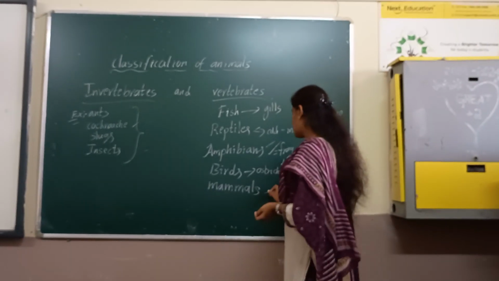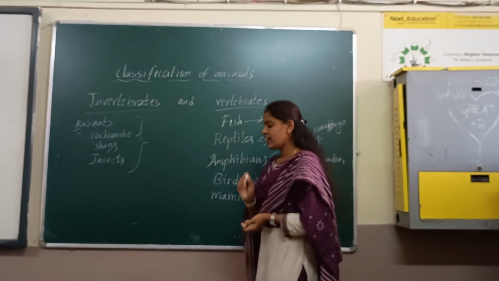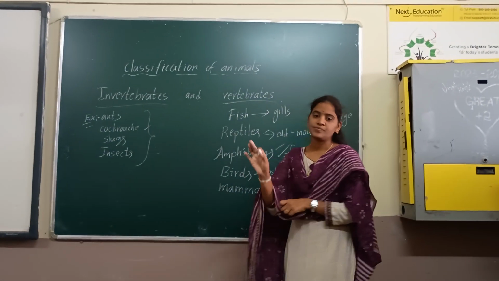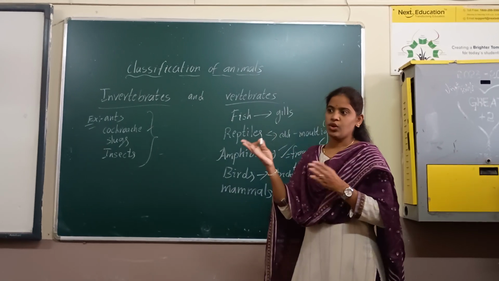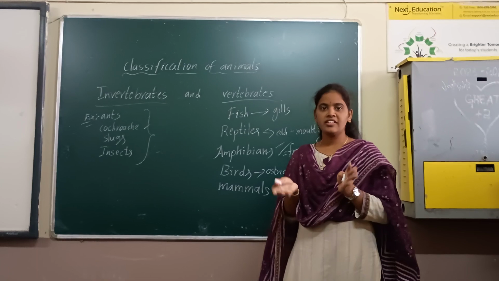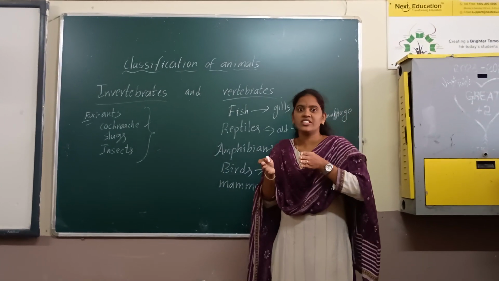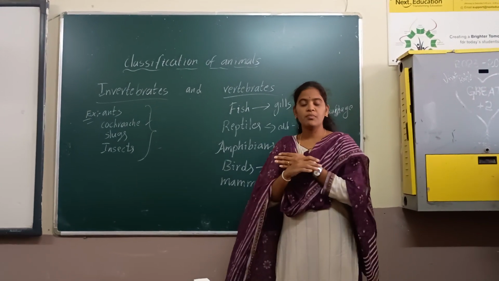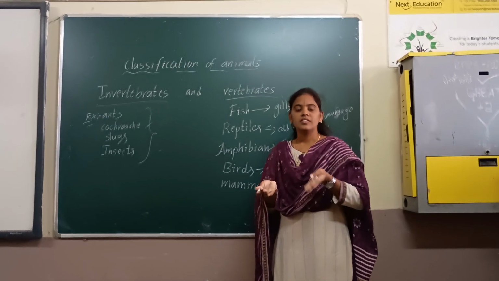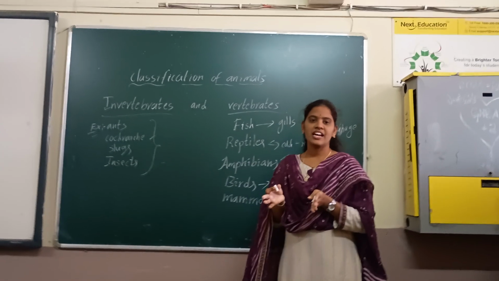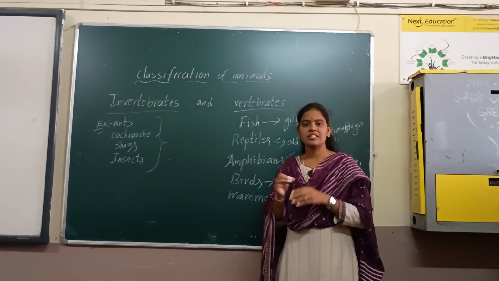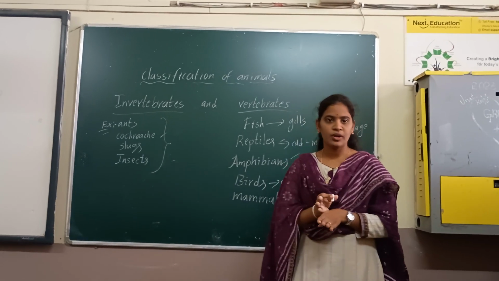Some kinds of mammals are aquatic. So aquatic mammals like dolphins and whales, they don't have any hair on their bodies, but they breathe with the help of lungs. Maximum all mammals breathe with the help of their lungs, and mammals are well developed animals.